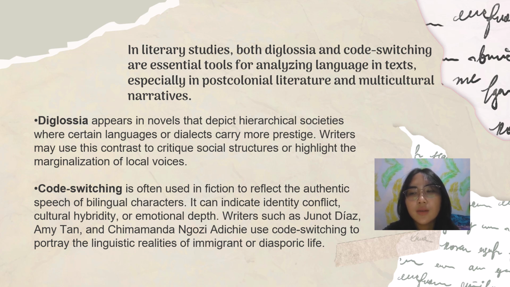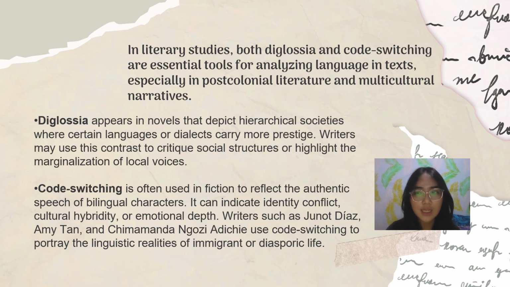And the difference between diglossia and code switching is this: diglossia refers to a situation where two language varieties are used in a community, each serving a distinct function, one for formal settings, the high variety, and one for informal situations, the low variety.